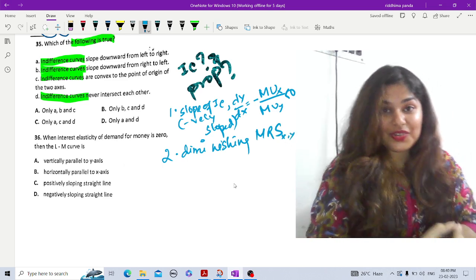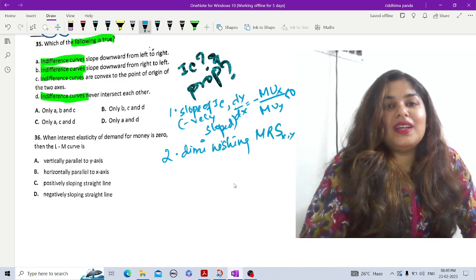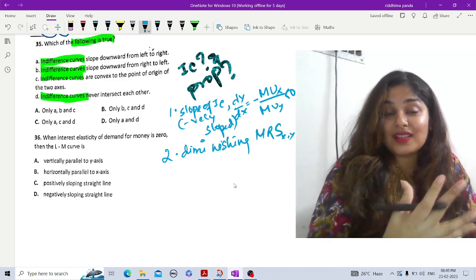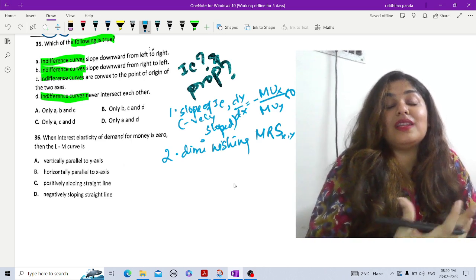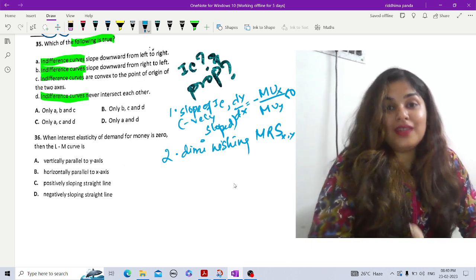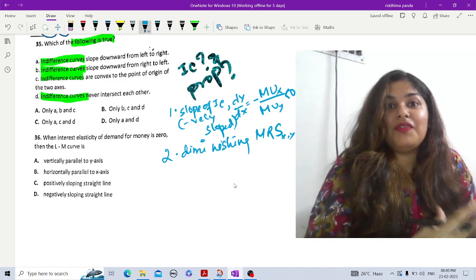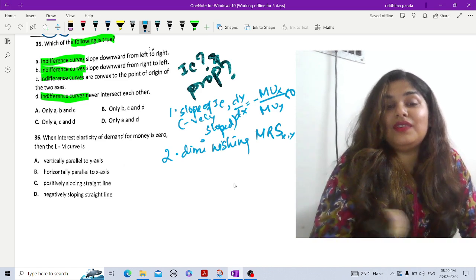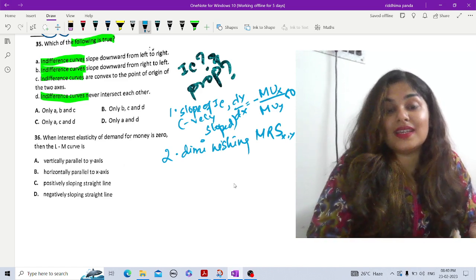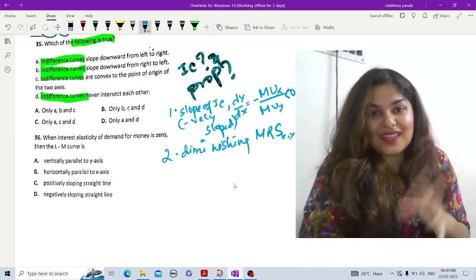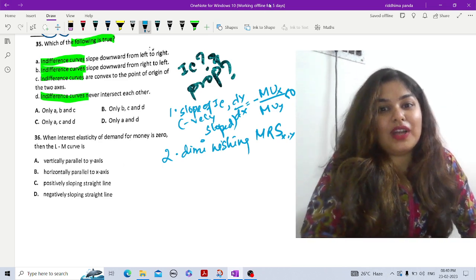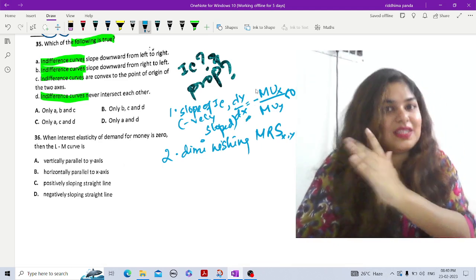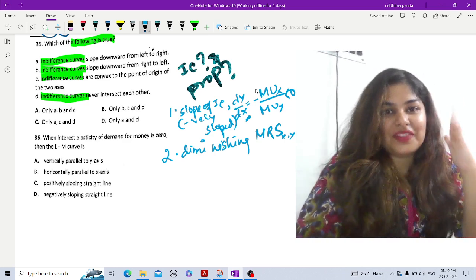Now what is marginal rate of substitution? See, in order to consume more of X, you have to sacrifice consumption of Y to remain on the same indifference curve, that is to maintain your satisfaction level. Because if you increase both the consumption, then automatically your satisfaction and utility level will increase and you will not be on the same IC. So in order to remain on the same IC, if your consumption of one commodity increases, the consumption of another commodity must decrease. Now that is your marginal rate of substitution.